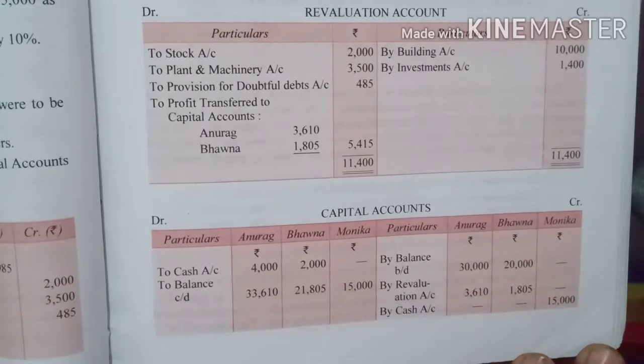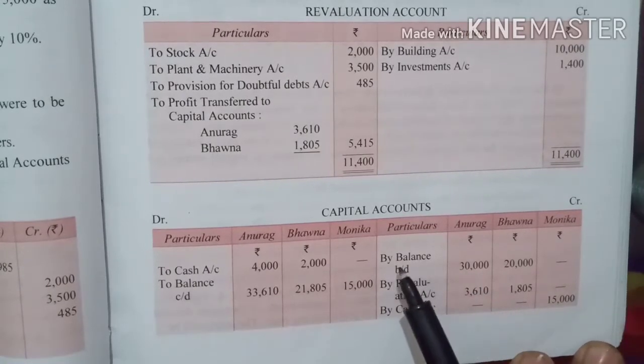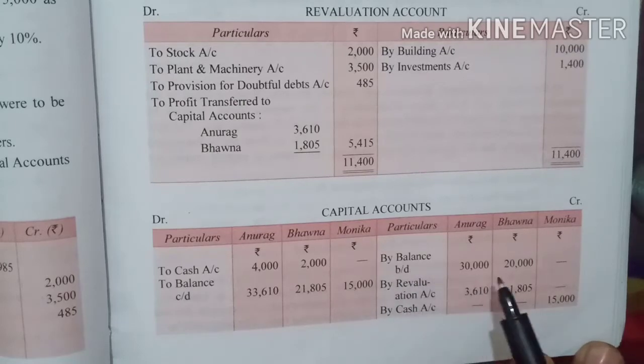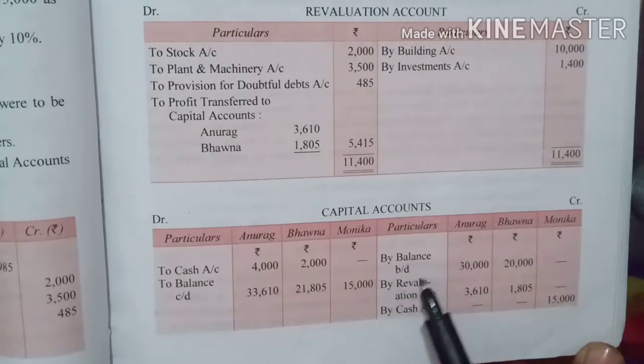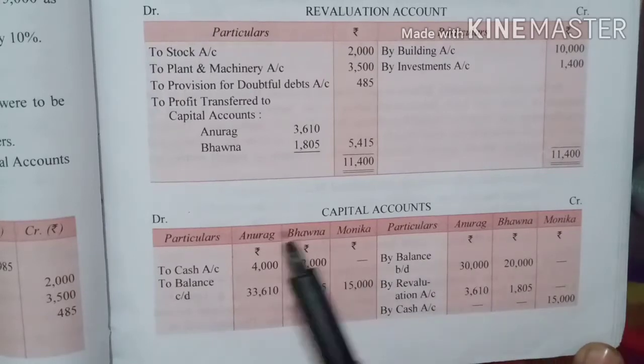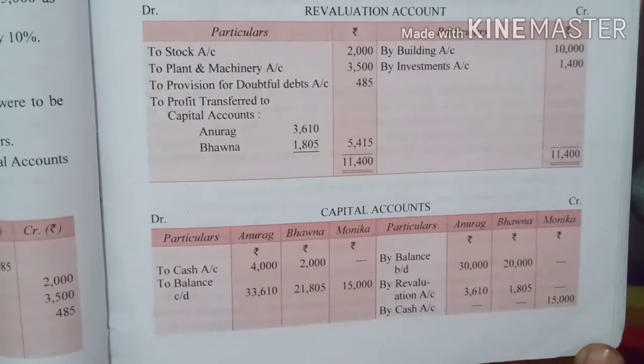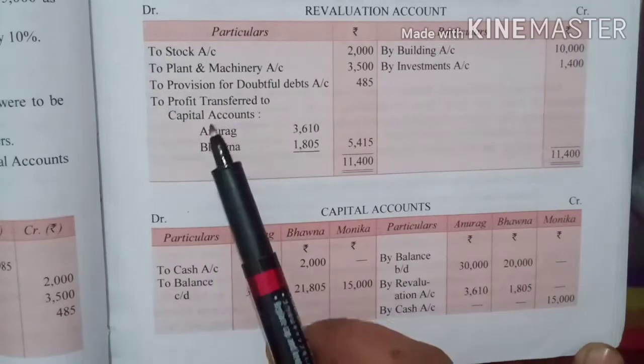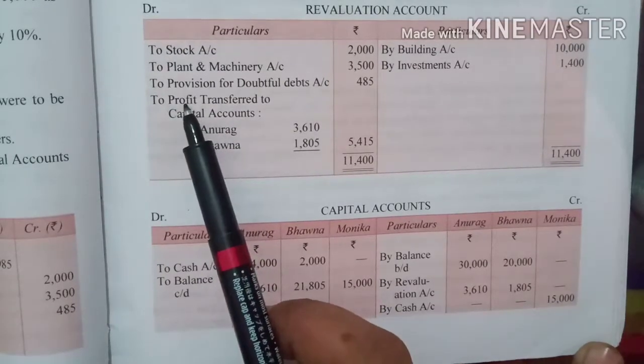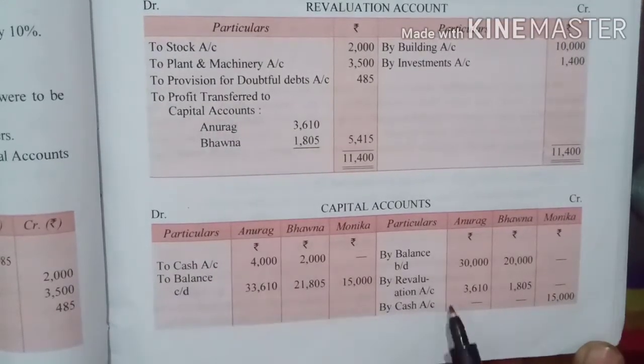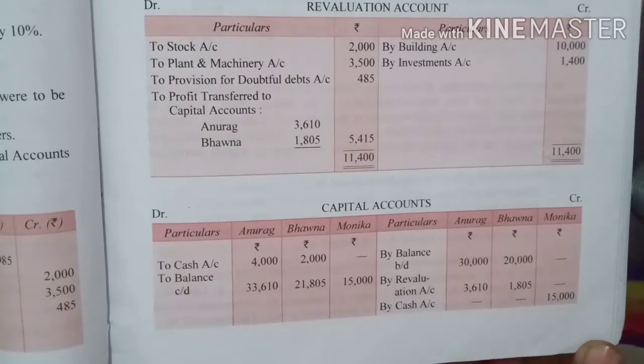We already have the balance from the balance sheet. In the balance sheet we have this balance of the two partners' capital. So by balance brought down, that we will write. Here we don't have much of an entry, only one or two entries, that is the profit which is being transferred. So by revaluation account we will transfer this entry, right?